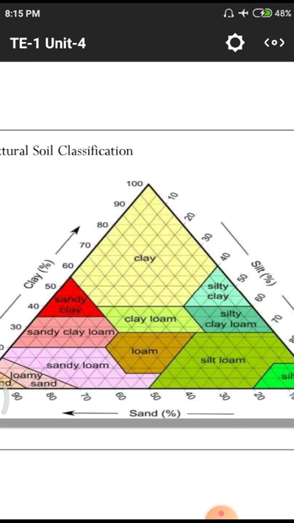First of all, sand is on the bottom of the triangle, on another side we have the silt percentage, and on the other side the clay percentage. Those three are bound one with another, and likewise different kinds of classifications are there.